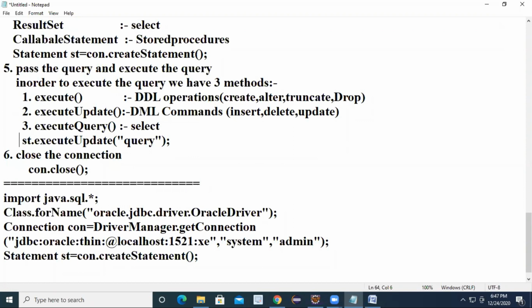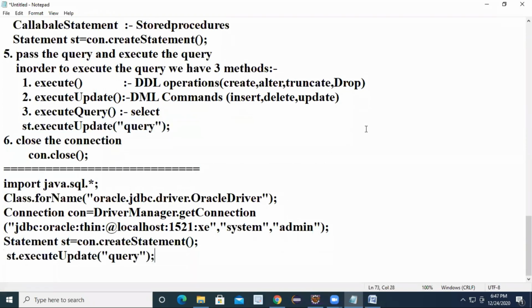That's enough for the time being, and I will explain it again. Then close the connection: con dot close.